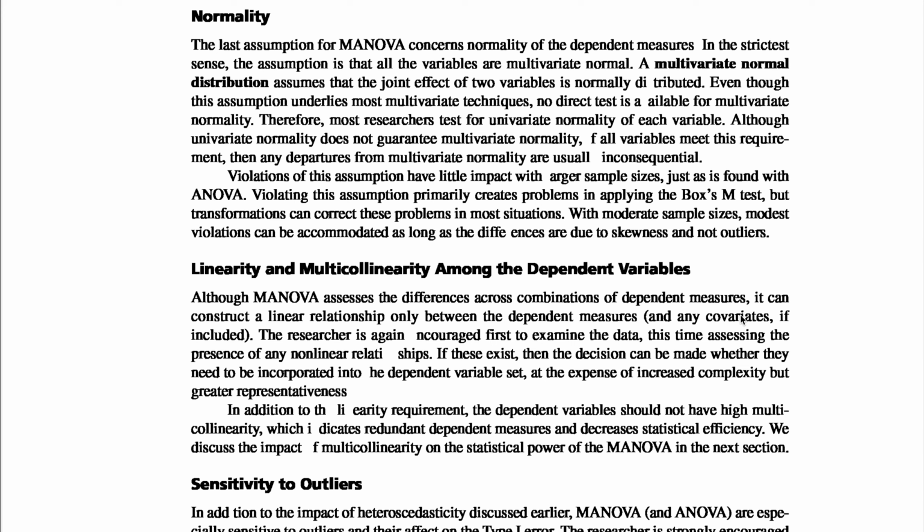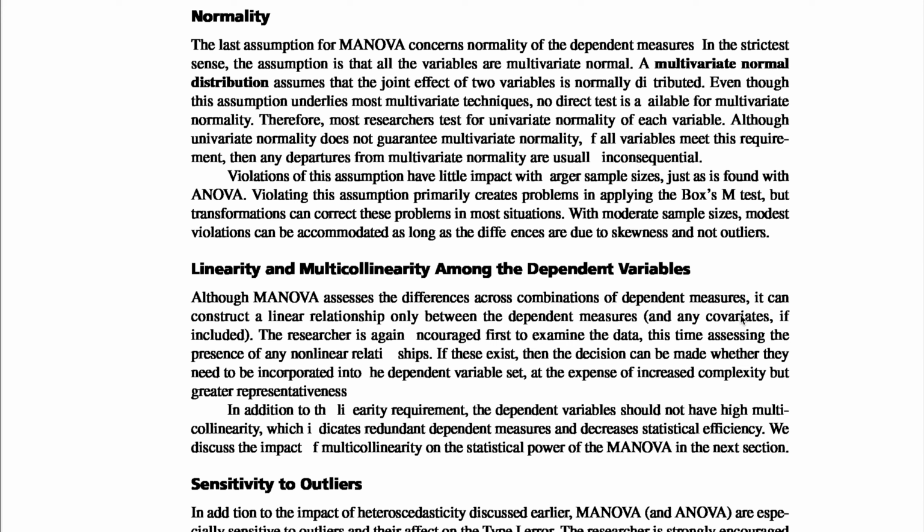Even though this assumption underlies most multivariate techniques, no direct test is available for multivariate normality. Therefore, most researchers test for univariate normality of each variable, although univariate normality does not guarantee multivariate normality. If variables meet these requirements, then any departures from multivariate normality are usually inconsequential.